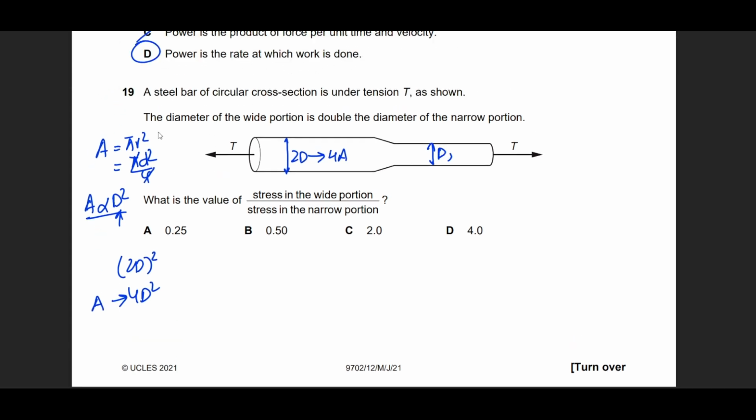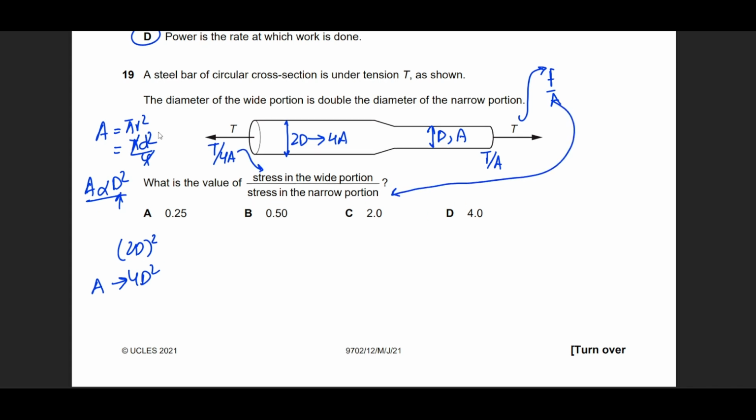And in the narrow portion, the diameter is d and the area is A. Let's find the stress in both regions. The formula for stress is force over area. The force is T in this case, so in the narrow portion that will be T divided by A, and in the wide portion this will be T divided by 4A. Now we are dividing the wide area's stress by the narrow area's stress, so this becomes T by 4A divided by T by A. When you solve this, it simplifies to 1 over 4, which is 0.25, option A.